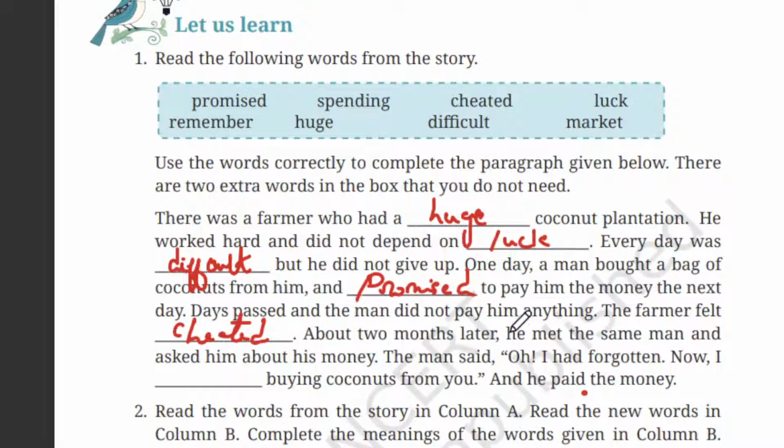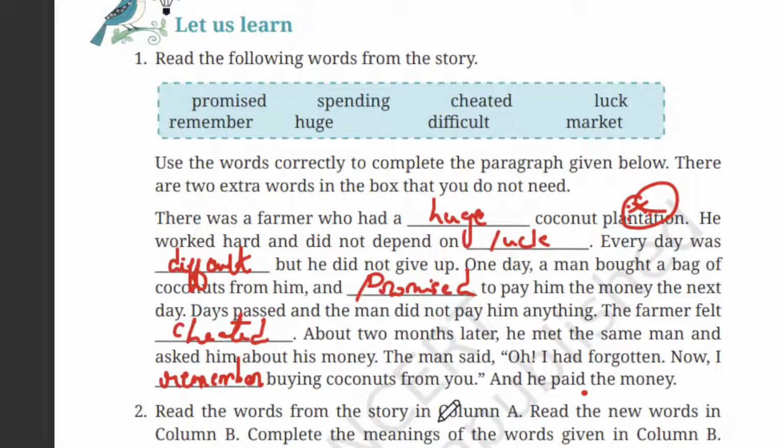About 2 months later, he met the same man and asked him about his money. The man said, "Oh, I had forgotten. Now I dash buying the coconut from you." So I had dash buying the coconut from you. Here, remember. So remember buying coconut from you. Okay, this question is also an important question, students. You might get the same question or they might give you different words. But this one is an important question.